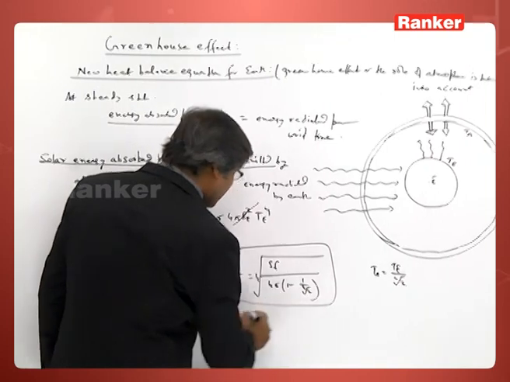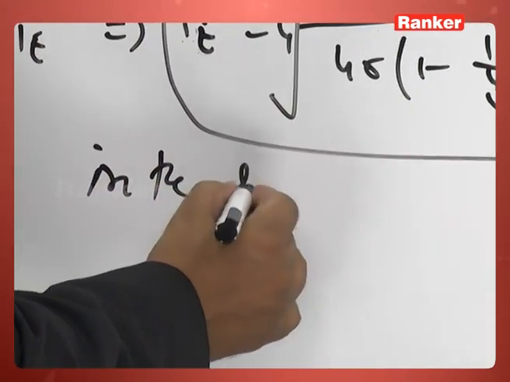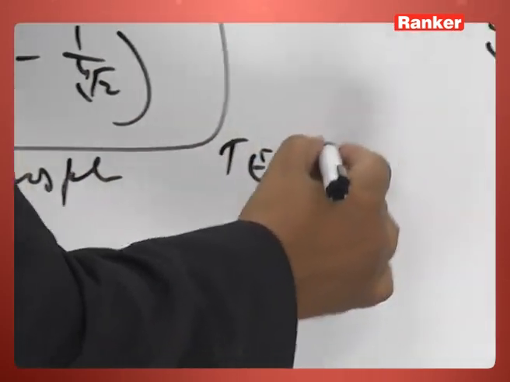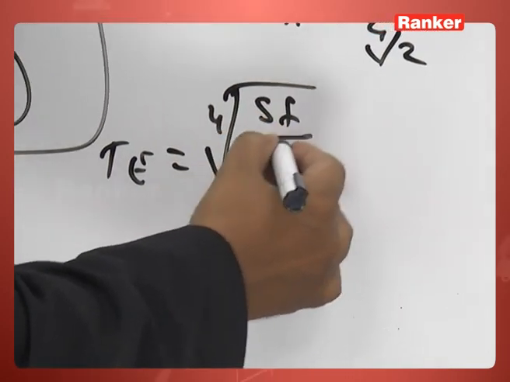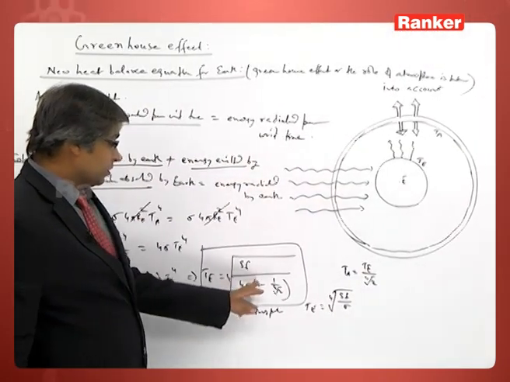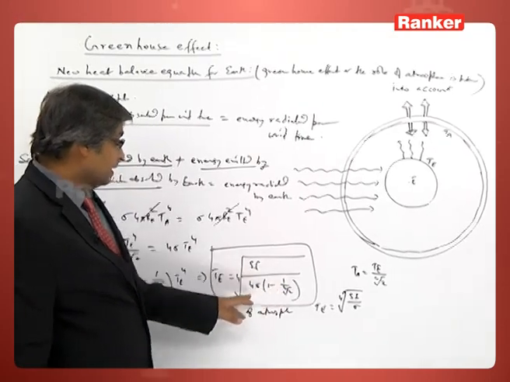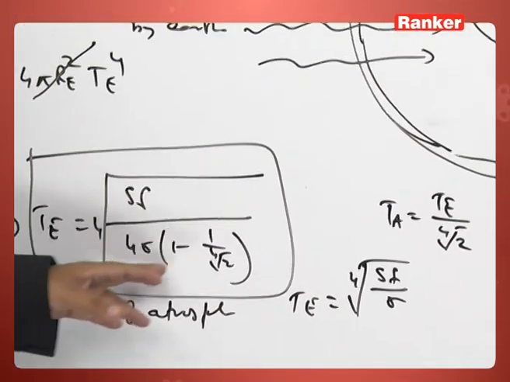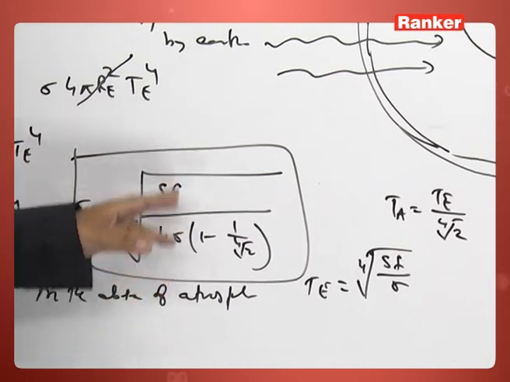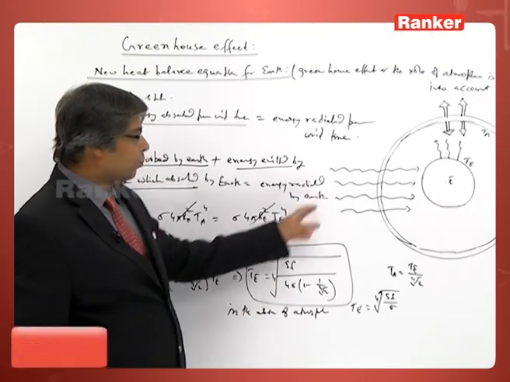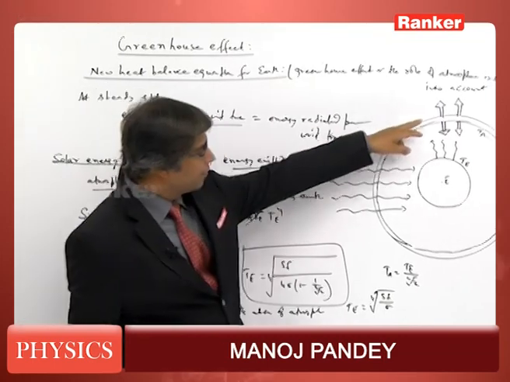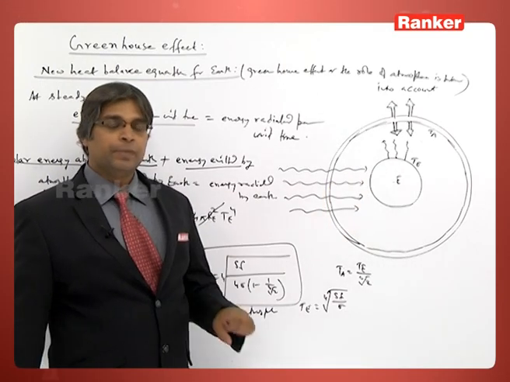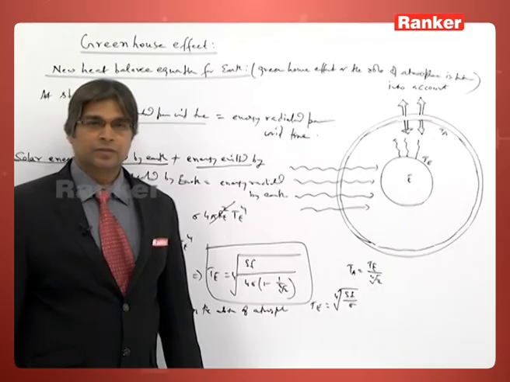Recall, in the absence of atmosphere, Te was equal to 4th root of SF by sigma. Now, this quantity is greater than this quantity. So, thus the temperature of earth is increased by this factor. So, thus the role of atmosphere is to give back some energy, and this way you can see the earth is kept warm due to greenhouse effect. This is greenhouse effect.